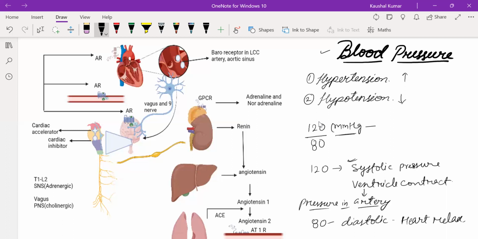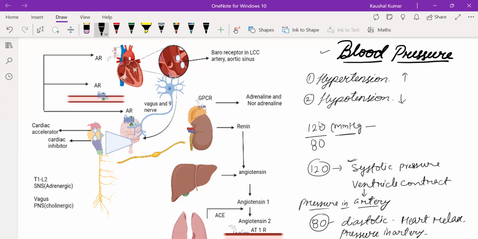When the heart, especially the ventricles, relax, the pressure in the artery is called diastolic pressure. So 80 is diastolic pressure and 120 is systolic pressure. This is the normal range for blood pressure.